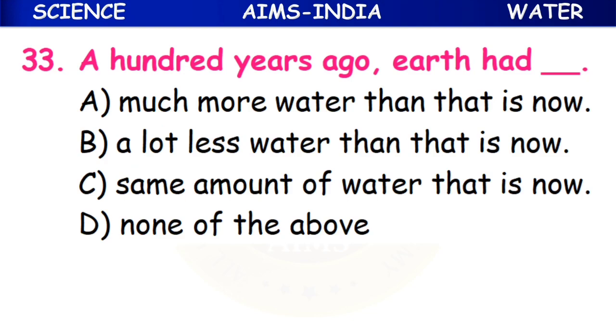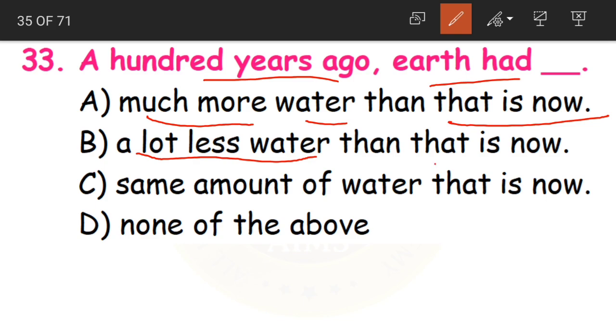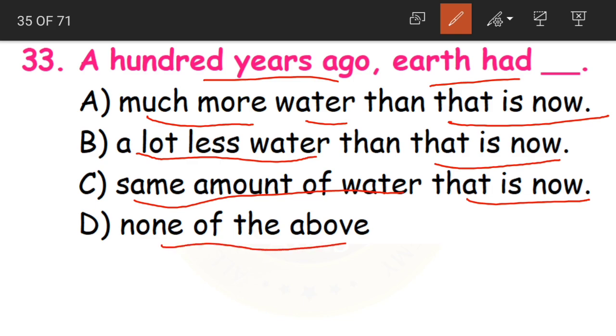33rd question. 100 years ago, Earth had what? Much more water than it is now, a lot less water than it is now, the same amount of water that it is now, or none of the above. So we are calculating the water here, children.